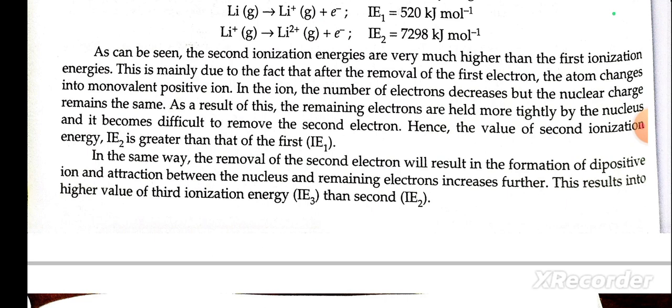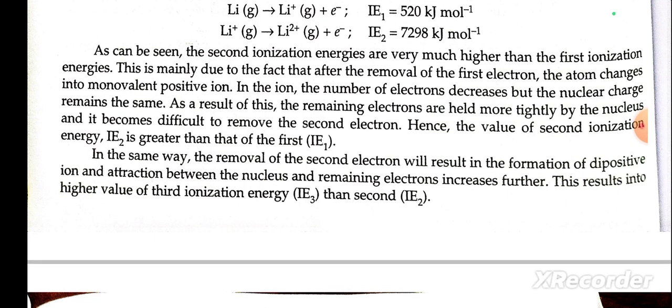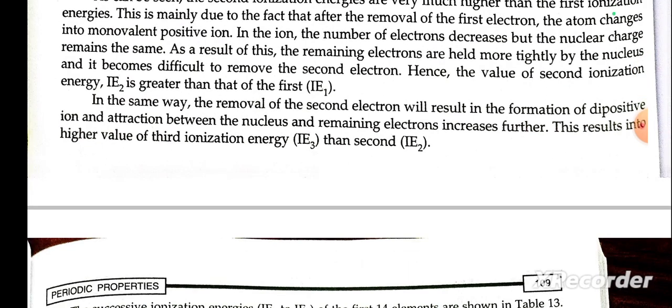This is due to the fact that after the removal of the first electron, the atom changes into a monovalent positive ion. In the ion, the number of electrons decreases but the nuclear charge remains the same. As a result of this, the remaining electrons are held tightly by the nucleus, and it becomes difficult to remove the second electron. Hence, the value of the second ionization energy I2 is greater than the first ionization energy.